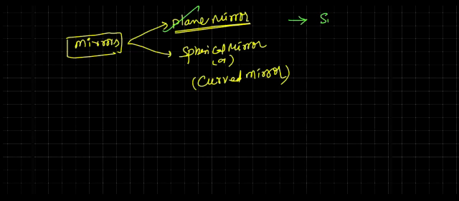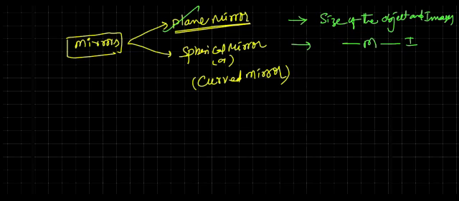The size of the object and image are the same. The second one, the mirror-to-image and mirror-to-object distances are also the same. Next, what type of image will form here? Virtual image.